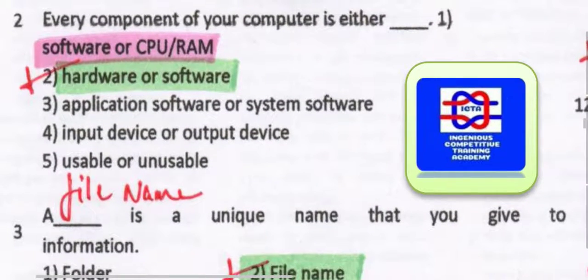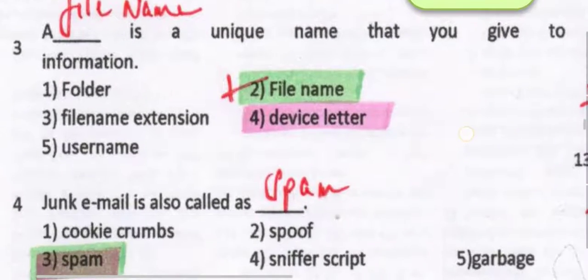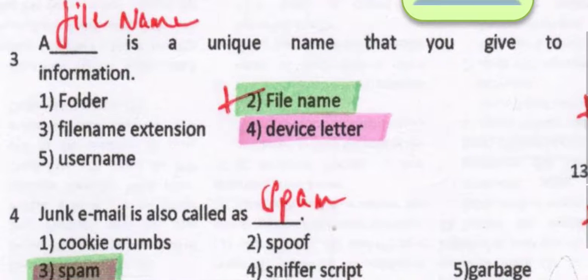Every component of your computer is either hardware or software. So we know that a computer is a mixture of hardware as well as software. A file name is a unique name that gives you information about the type of document. If you want to search for it, that is the one you have to give, that is the file name.